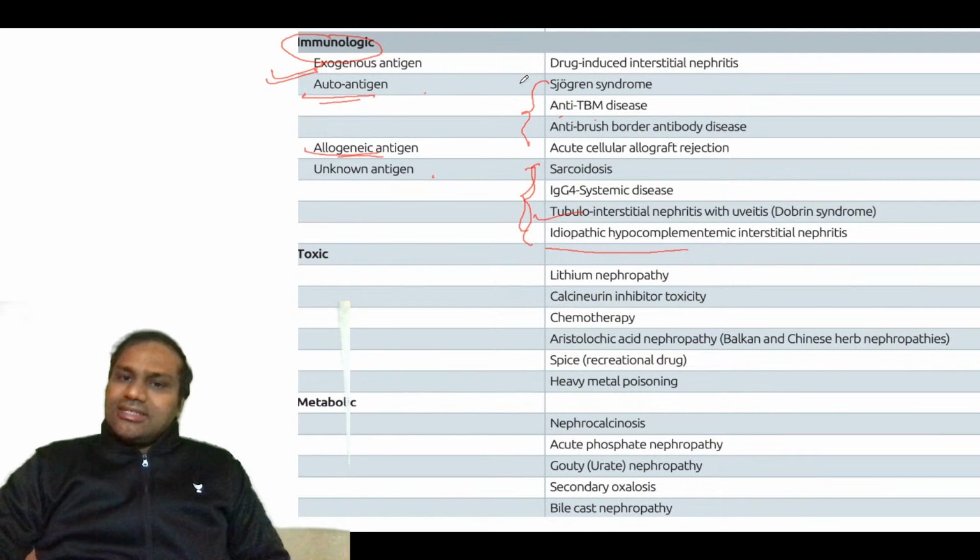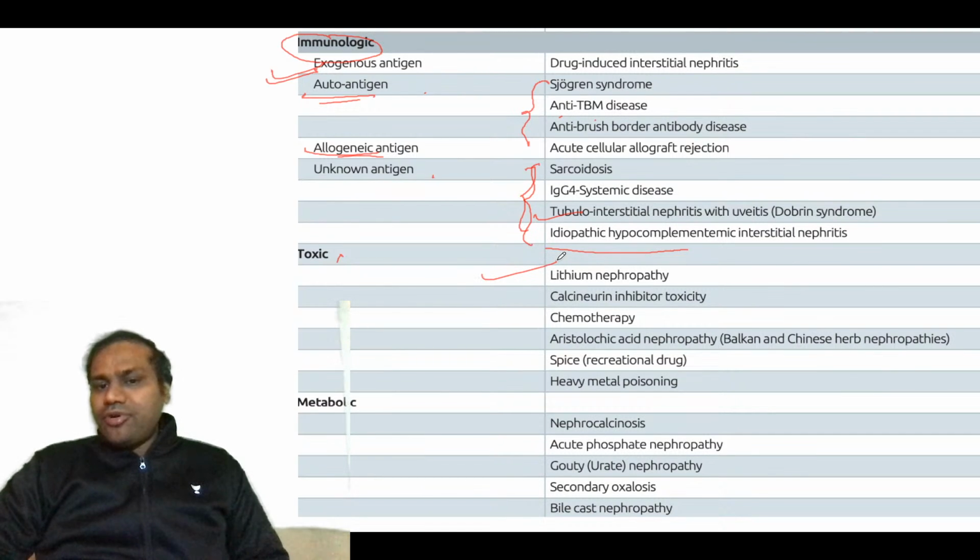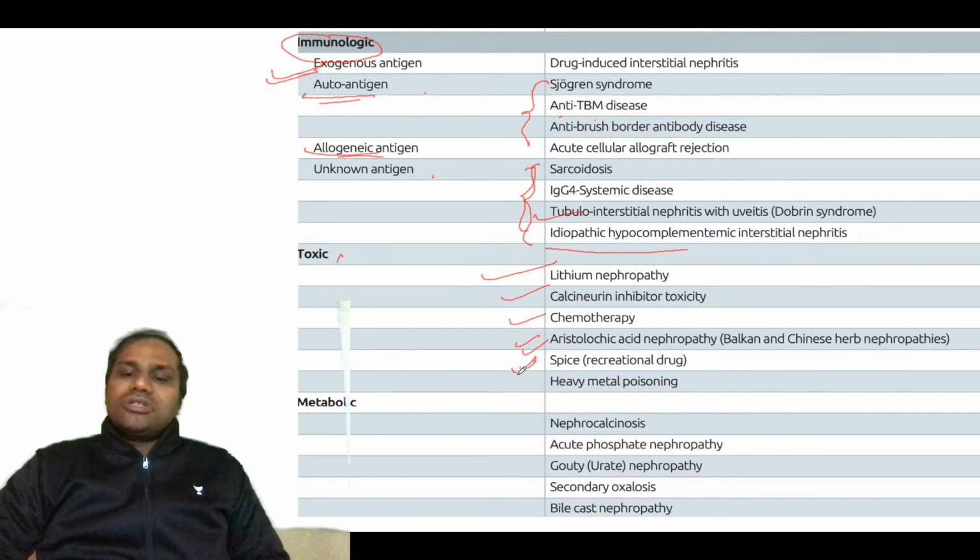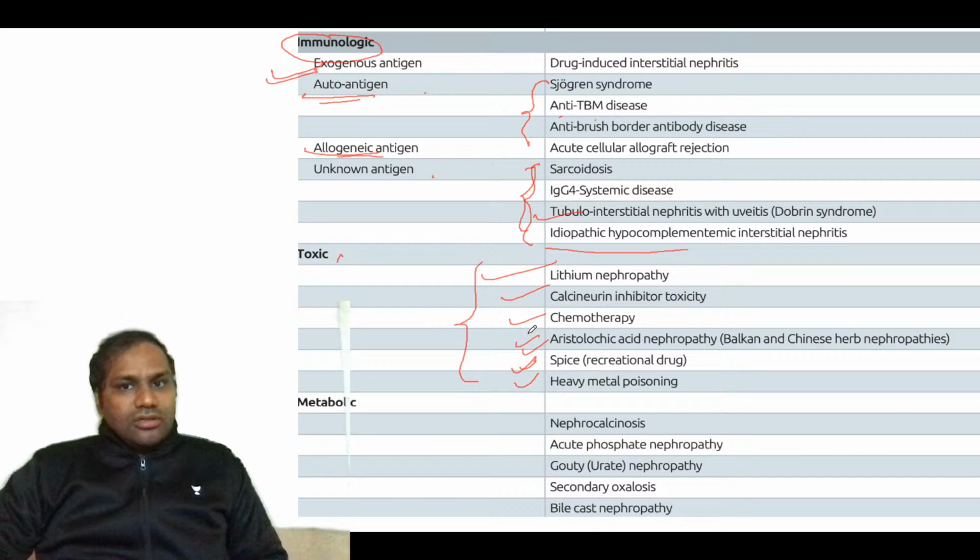So there can be different antigens, or they can be associated with toxins like lithium-associated nephropathy, calcineurin inhibitors, and different drugs, okay. We'll talk about chemotherapy, different drugs. We'll talk about aristolochic acid nephropathy also, or Balkan nephropathy, as it is called, okay. Different herbs, different spices, different heavy metal poisoning, so all these toxins can also cause tubular injury.